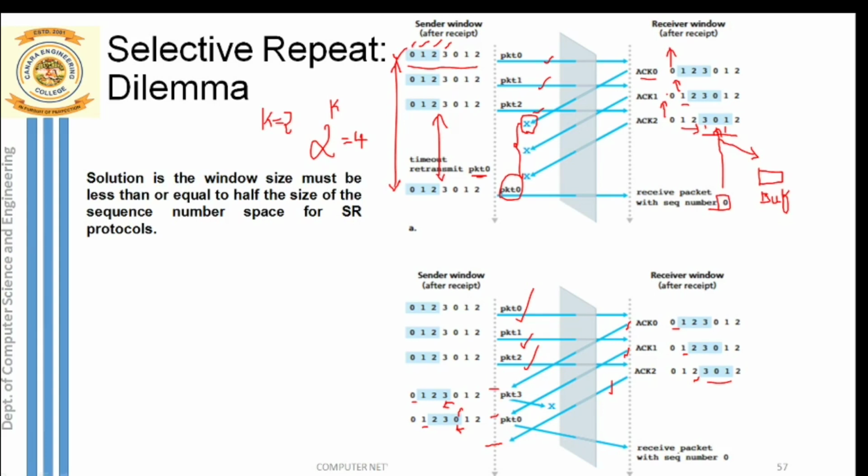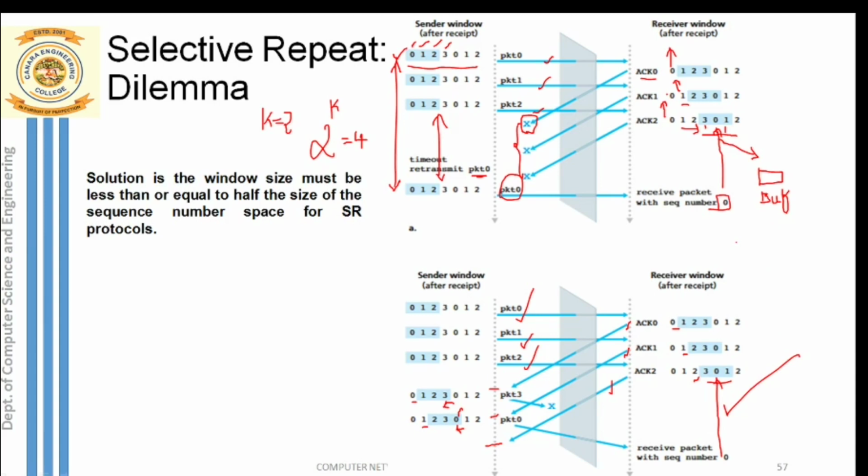Is our receiver expecting that same new packet? Yes, he is expecting that same new fifth packet, and it is the correctly received packet. So this below scenario is proper, because ACKs are received correctly. But in the above scenario, you can see that a confusion is created because of the selective repeat protocol. So this is the dilemma.